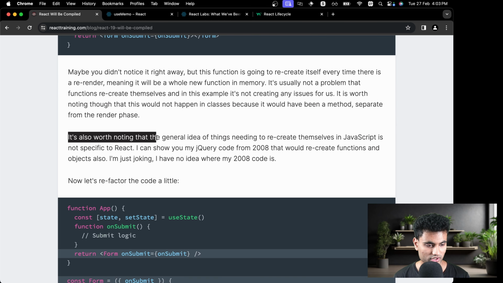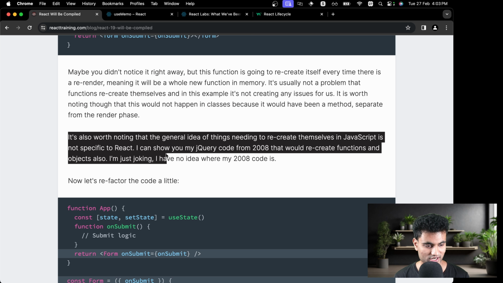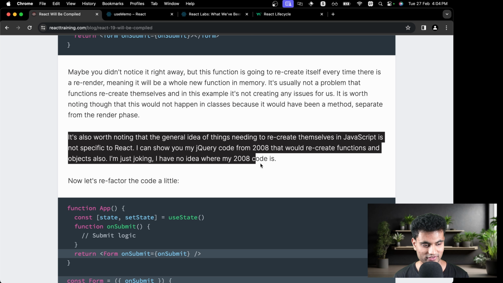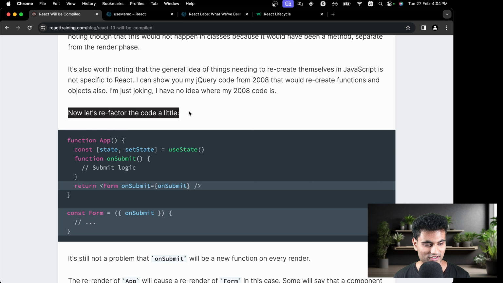It's also worth noting that the general idea of things recreating themselves in JavaScript is not specific to React. I can show you my jQuery code from 2008 that could recreate functions and objects also. I'm just joking. I have no idea where my 2008 code is. Anyways, now let's refactor the code a little.